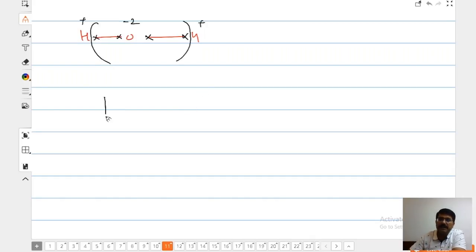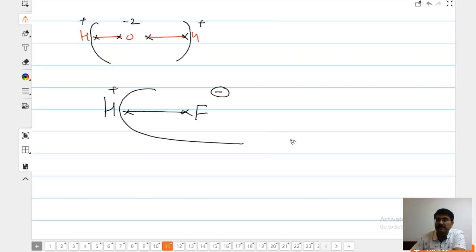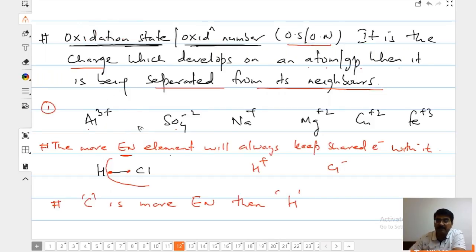Got it? Suppose we have HF. There we have 2 electrons. This electron goes towards fluorine. So fluorine will have 1 extra electron, because this was already its electron. So this will have -1, and this will have +1 oxidation state. So that is the concept: the more electronegative one will take the electron with itself. Something very important is coming. The idea was not to teach you the oxidation state of this. The idea was to teach you something else. Now, just keep in mind, this is a fundamental fact.